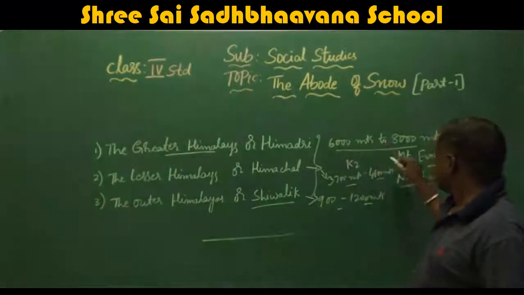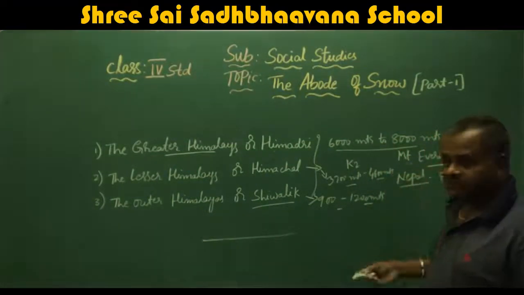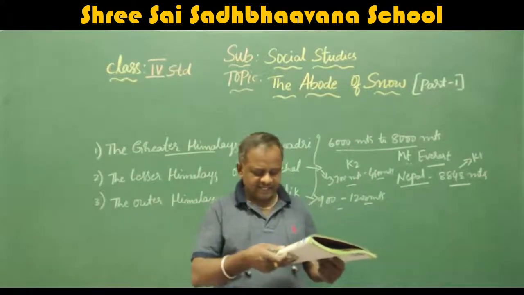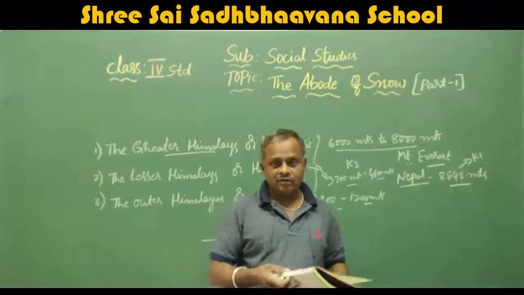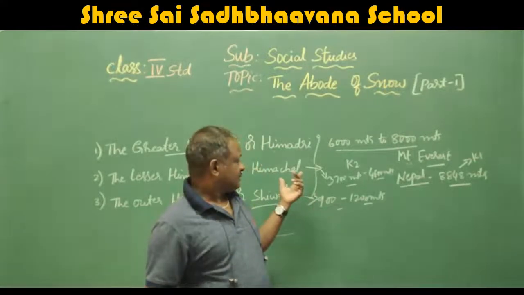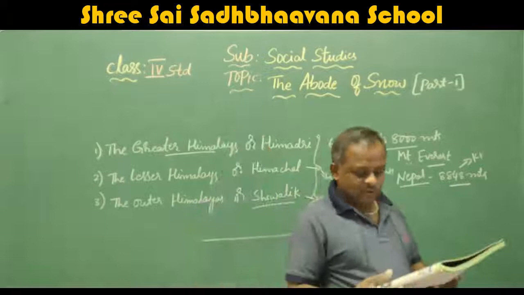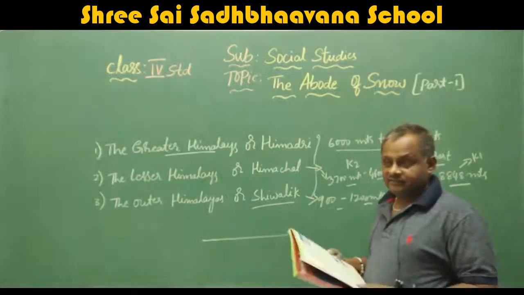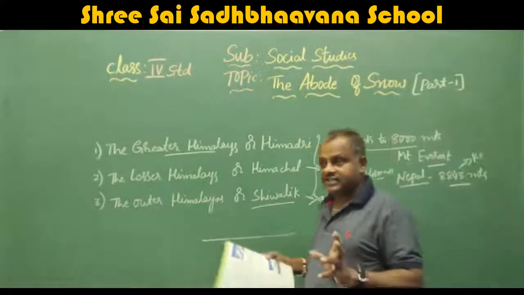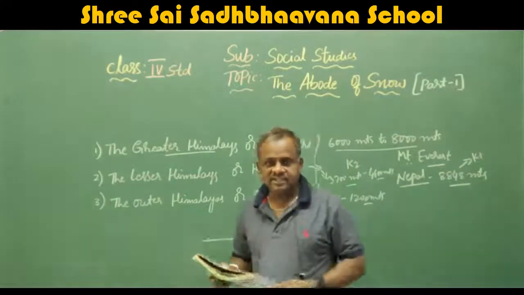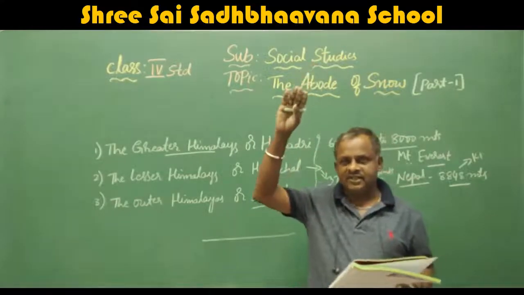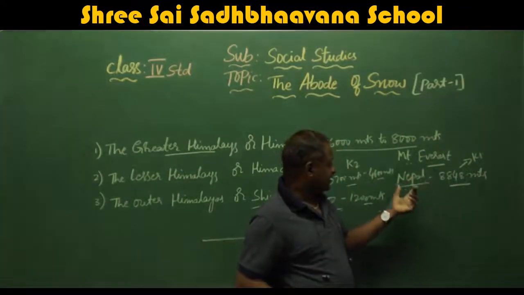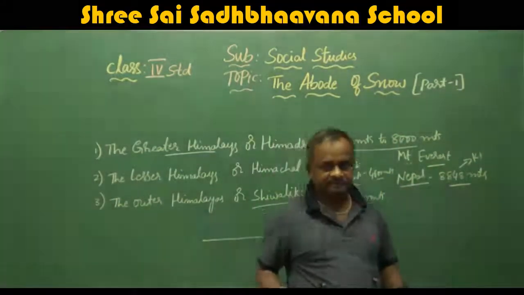Here are Mount Everest and K2, and also Kanchenjunga, Nanda Devi, Dhaulagiri, Nanga Parbat, Annapurna and Makalu, which are present here. These are the names of the mountain peaks present in the Greater Himalayas, which are considered the highest places in the world, the highest peaks of the world. Here Mount Everest stands first, K2 stands second, and then the next comes.